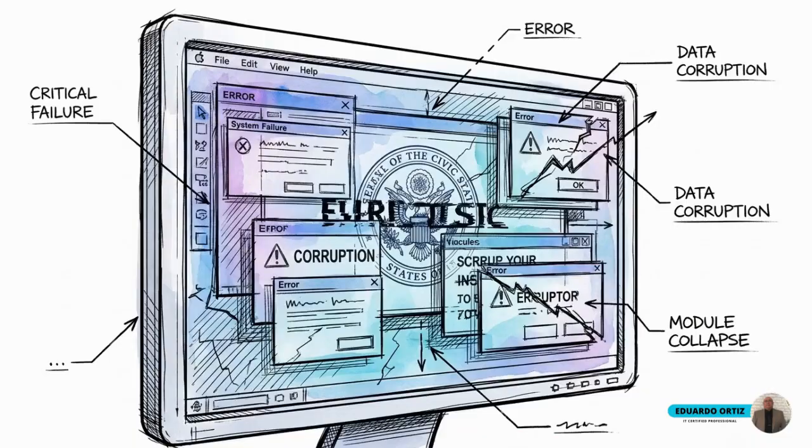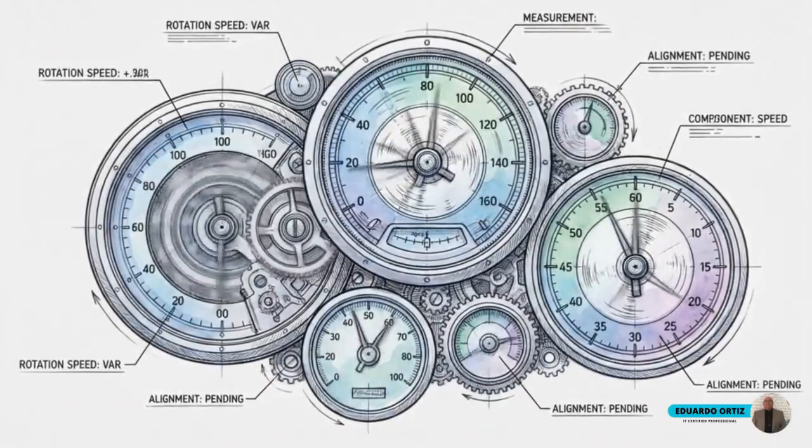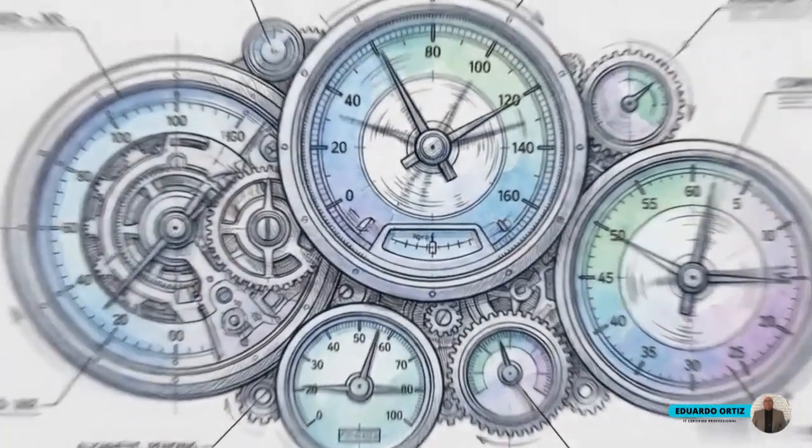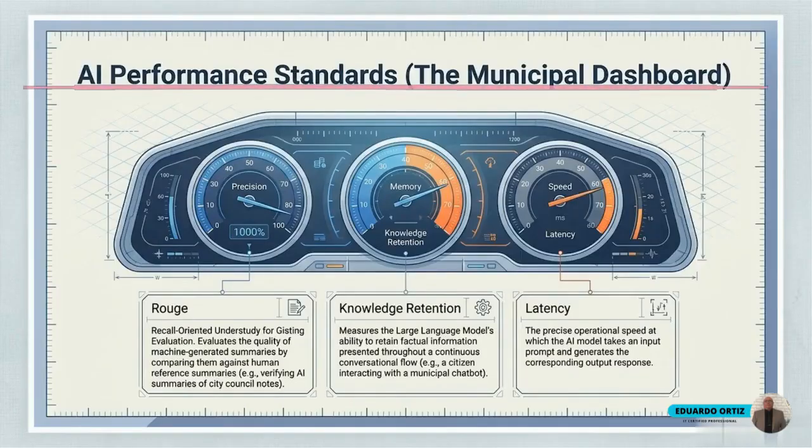Unmonitored AI does not simply crash quietly. It actively disseminates errors, compromising public trust and municipal authority. System architects defend against these systemic deteriorations by actively employing continuous, high-frequency, automated performance tracking to monitor operations. This dashboard interface details the quantitative standards governing AI reliability.